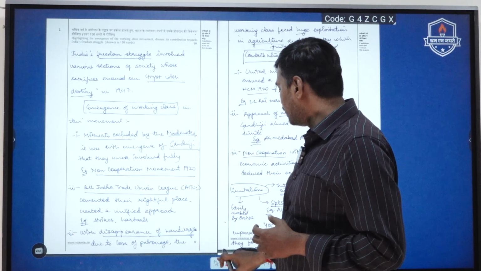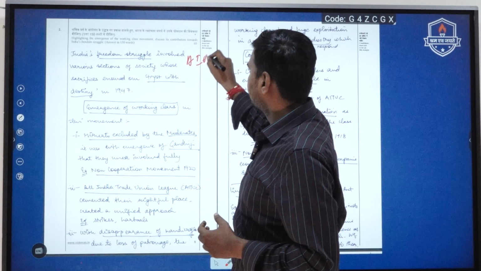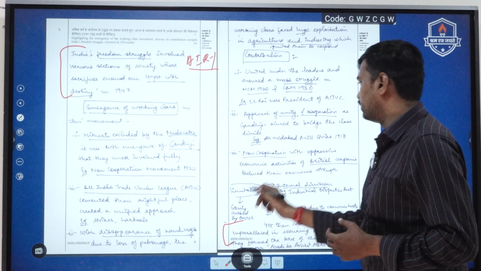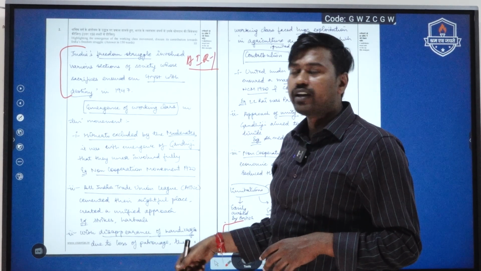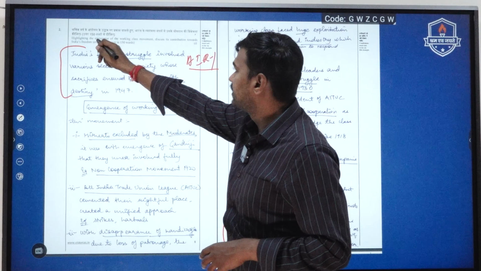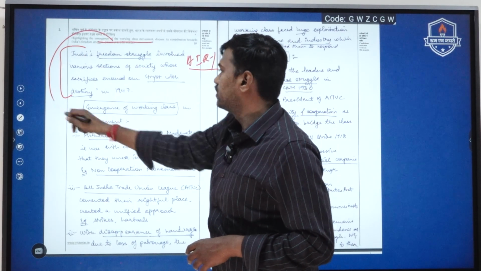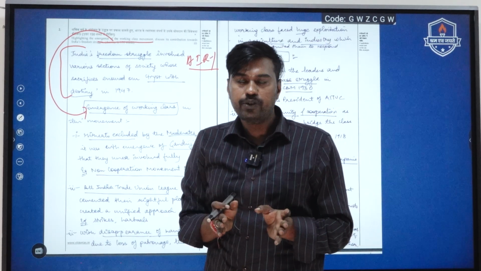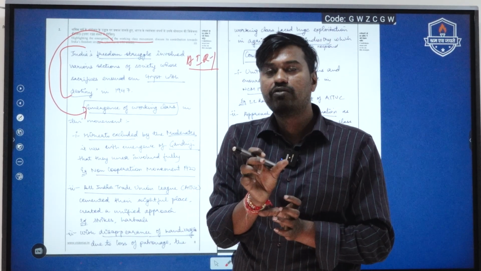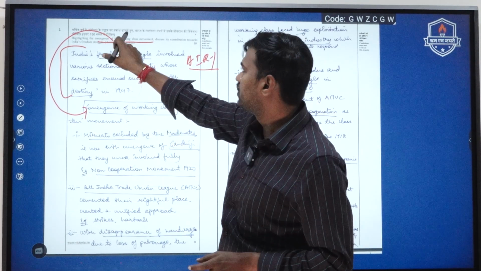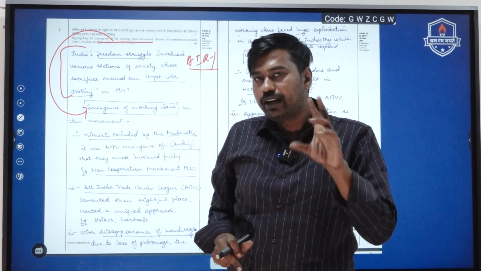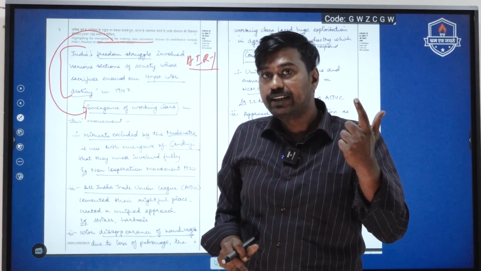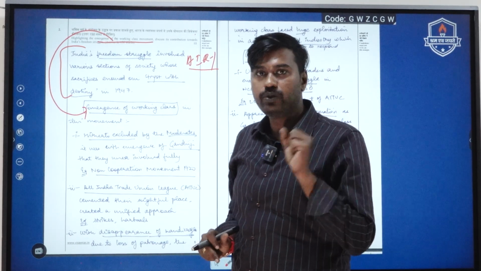This is the answer copy of All India Rank 1, Ishita Sharma. She has written the introduction in 4 lines and the conclusion in 3 lines. In the main body of the answer, she has put the same words that were there in the question in the subheadings. This is what we keep telling students in the test: the subheadings you use for the body of the answer should be the same words given in the question itself. Don't create a new subheading, because it will create confusion not only for the student but also for the examiner evaluating your answer.